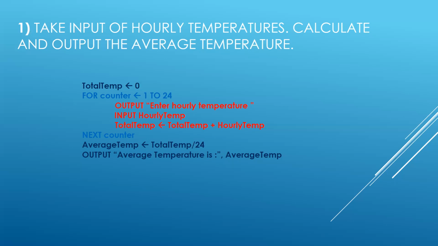Once the loop is over for 24 iterations, we'll move on to the next line. That is another variable being used, which is average temp. This is going to hold the result of total temp divided by 24. Since there are 24 iterations, the total temp value will be divided by 24, and then the output of the average temp will take place. I think it's very simple.